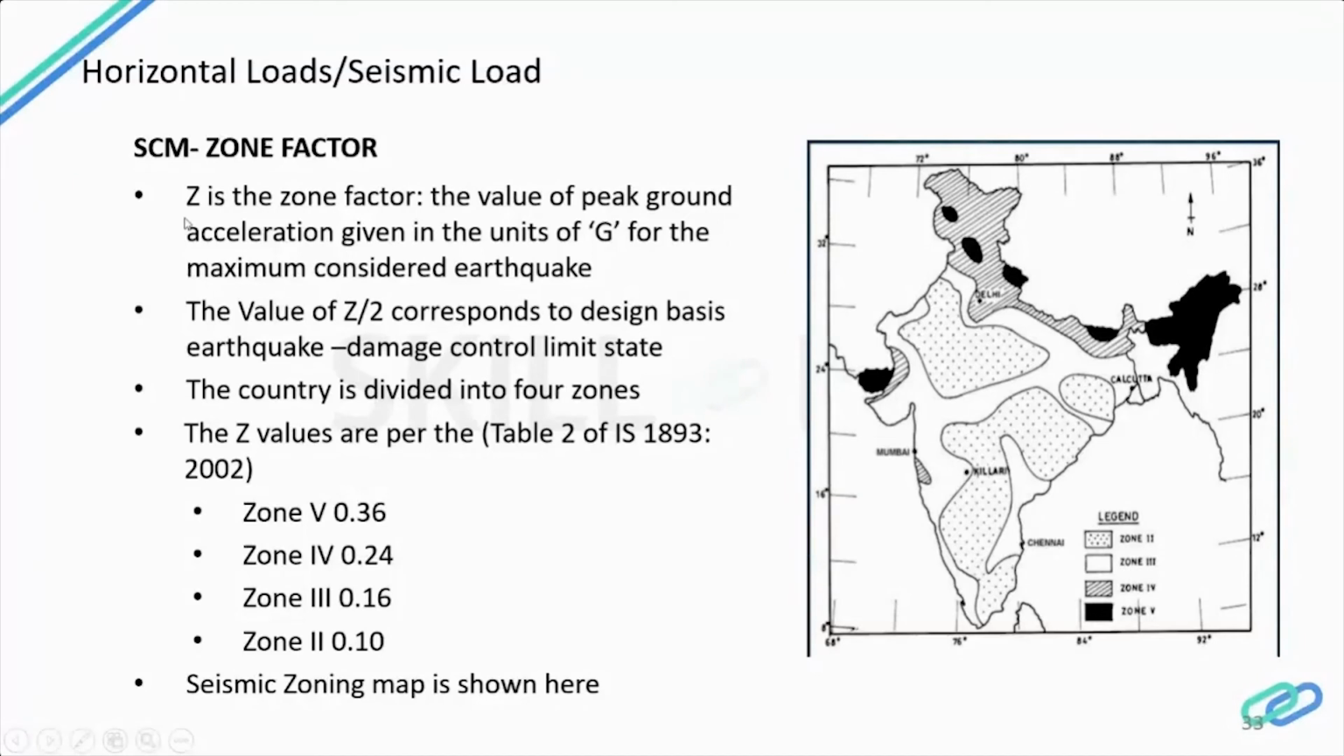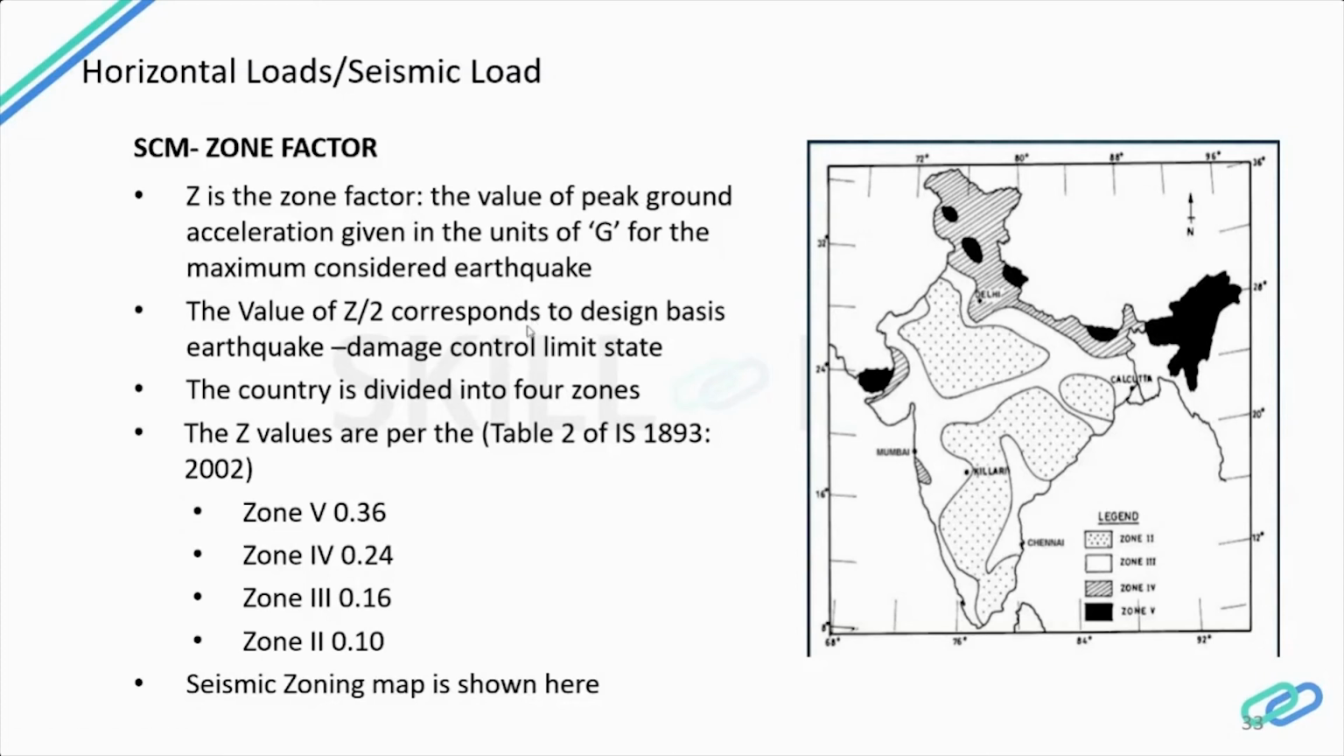The value is higher where the ground acceleration is very heavy, so that is where the maximum earthquake is considered. The value of Z by 2 corresponds to the design basis earthquake, that is the damage control in the limit state method. Normally we design in two methods, limit state and working stress method. Now we are not using working stress nowadays, but for small buildings we still use working stress. But we have largely moved to limit state design.